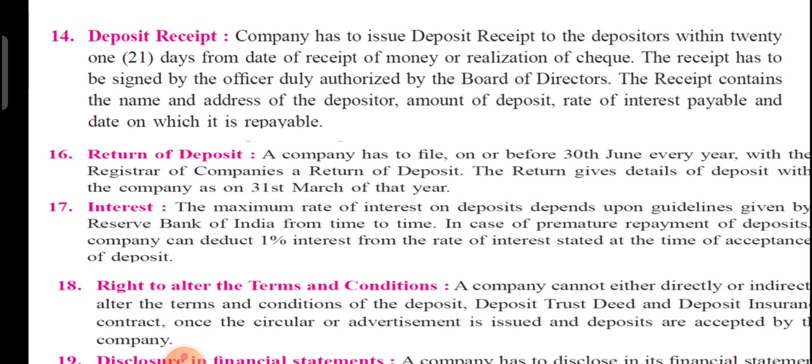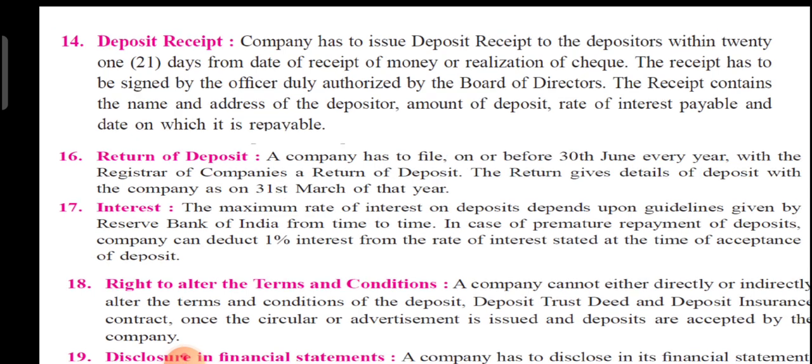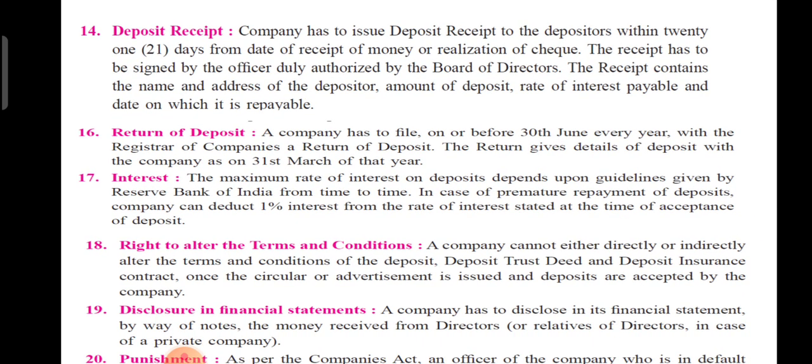We are learning the terms and conditions. Basically these are the compulsory rules and regulations for the company that should be followed by them. Now the 16th point is return of deposit. A company has to file on or before 13 June every year with the registrar of companies a return of deposit. The return gives the details of deposits with the company on 31st March of the year.